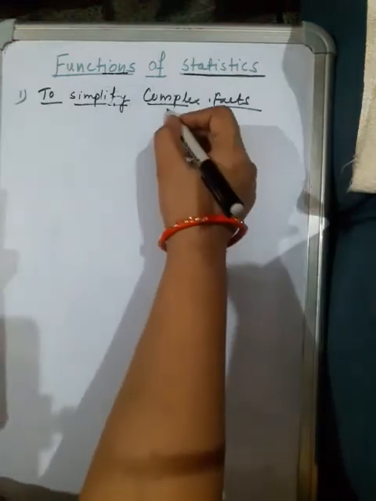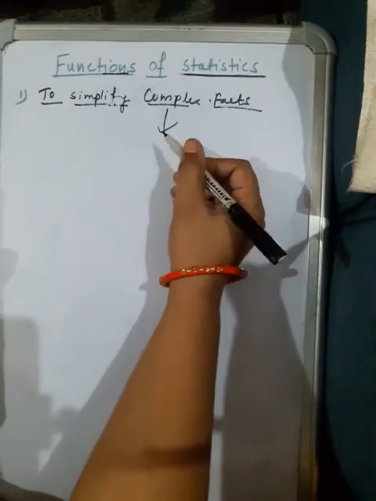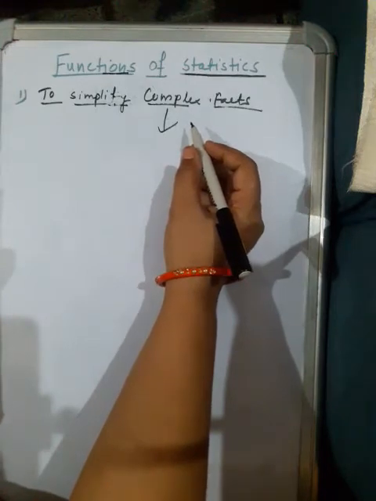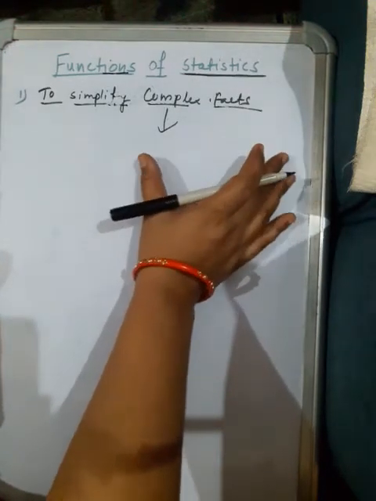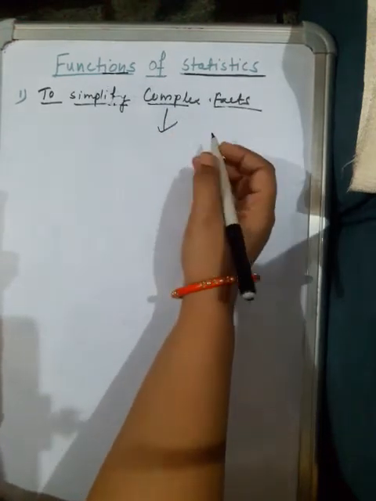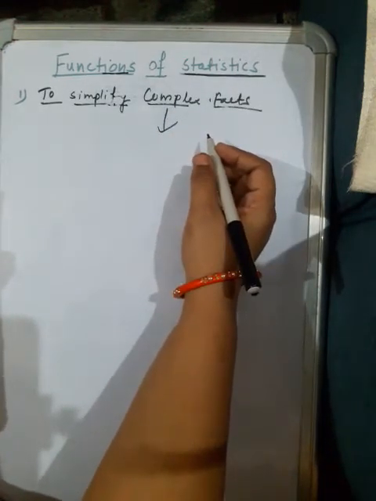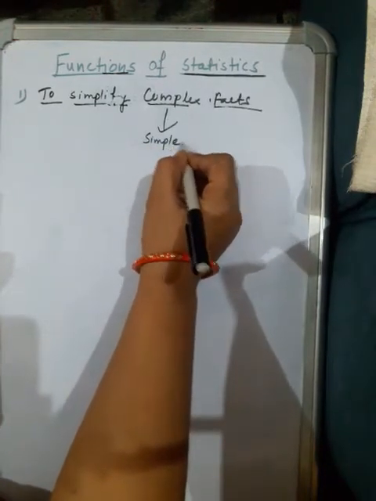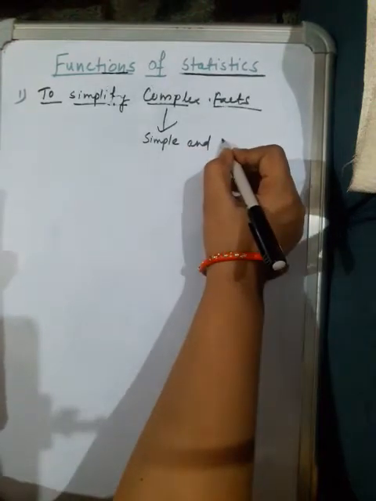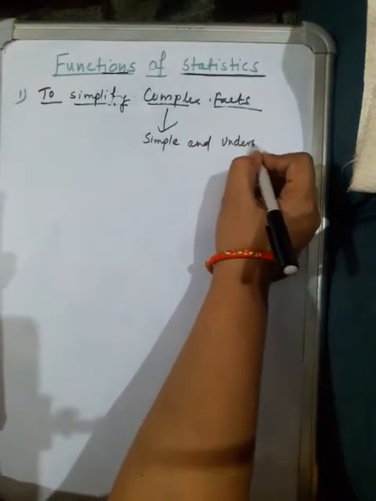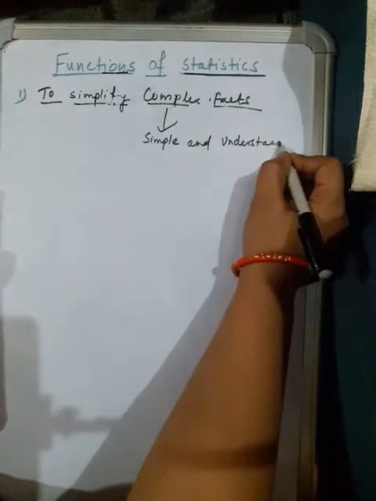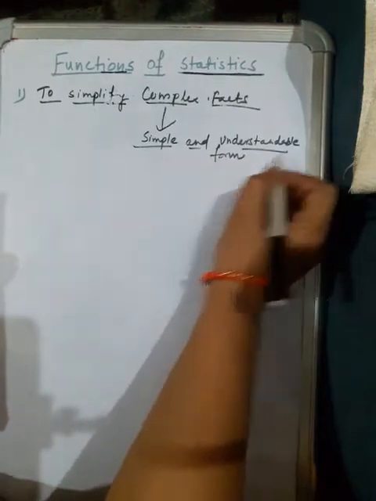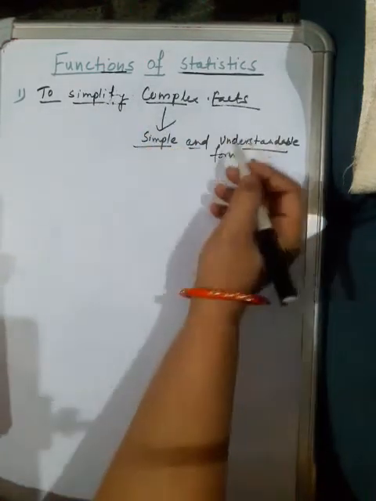What does it mean? It means it is very difficult for an individual to understand and conclude from huge numerical data. Statistical methods try to present a great mass of complex data in a simple and understandable form. Statistics helps to simplify the complex data.